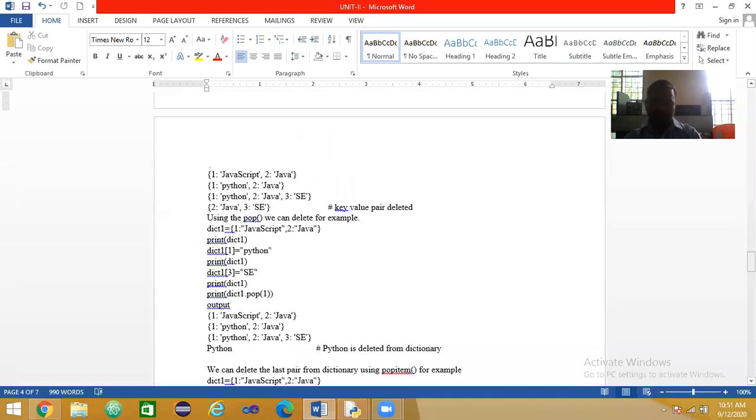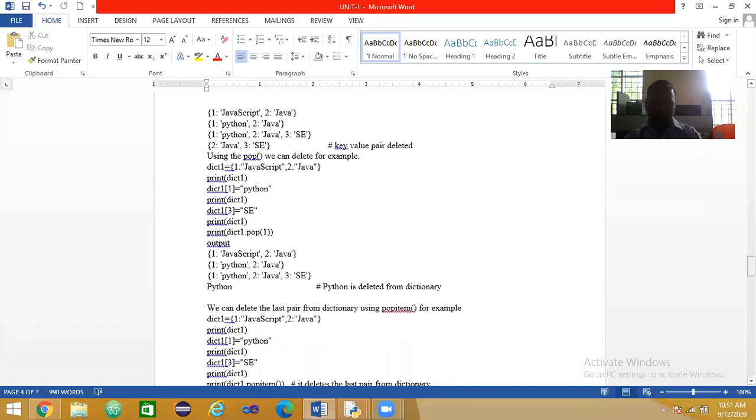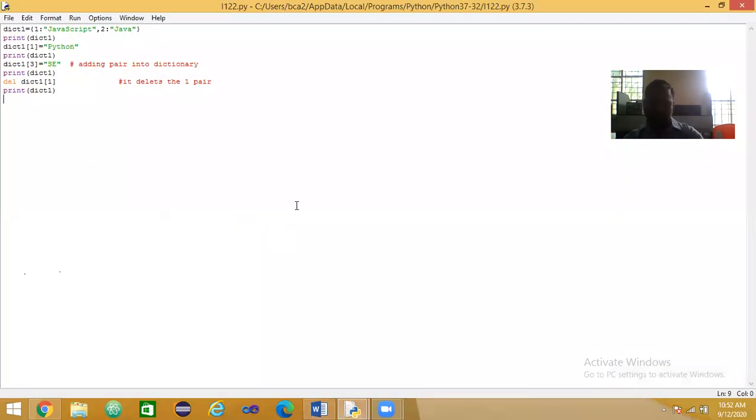And also using pop, we can delete it. See, previously I used the del keyword to delete the pair from the dictionary.